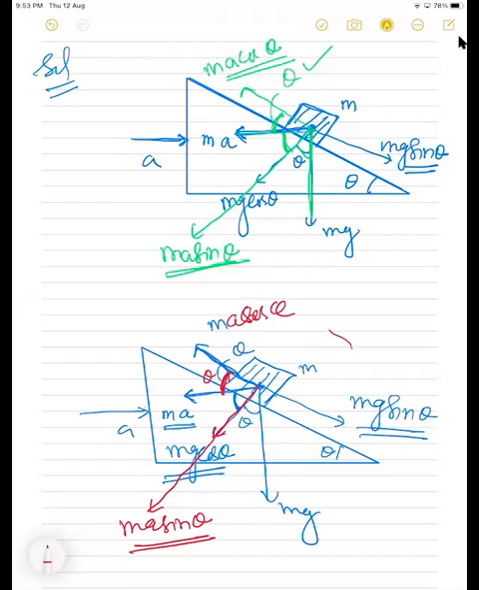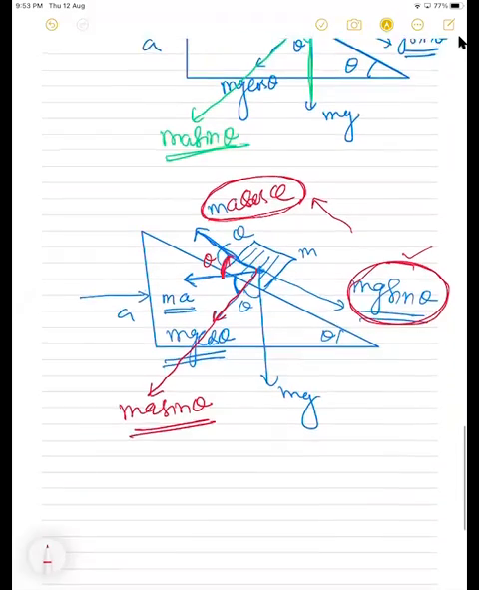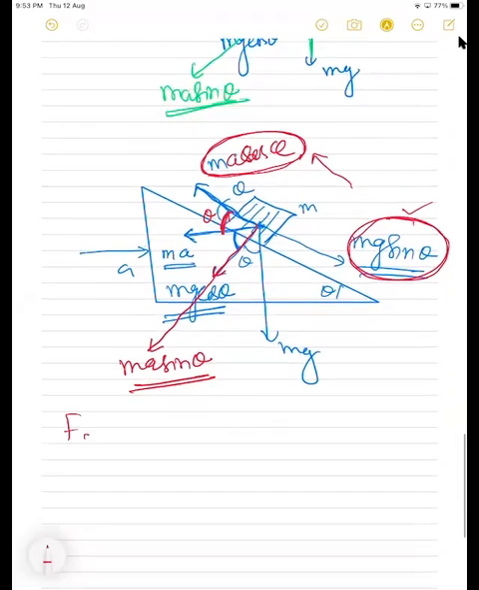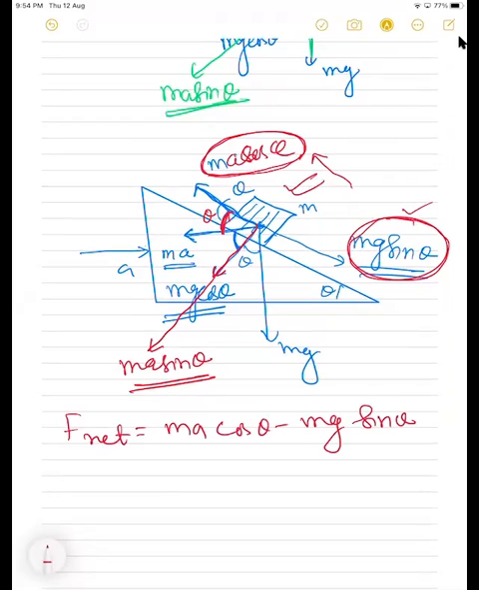Friends, the body is sliding in the upward direction. Definitely, ma cos theta will be greater than mg sin theta. Yes or no? Because some force is acting in the upward direction, ma cos theta, and another force is acting in the downward direction, that is mg sin theta. So the F net is going to be how much in this case? F net is going to be ma cos theta minus mg sin theta. Is that clear to all? The net force acting on this block, yes or no?